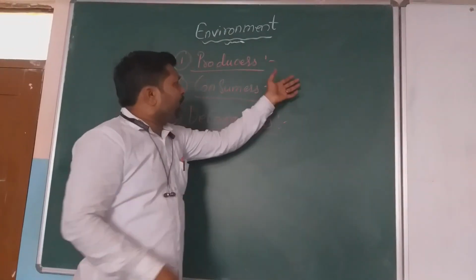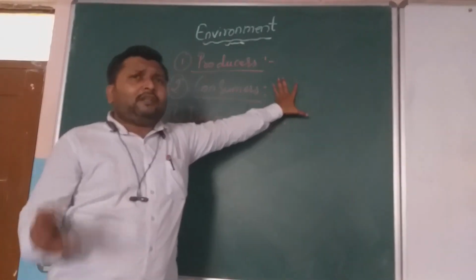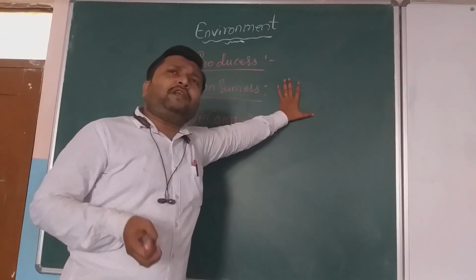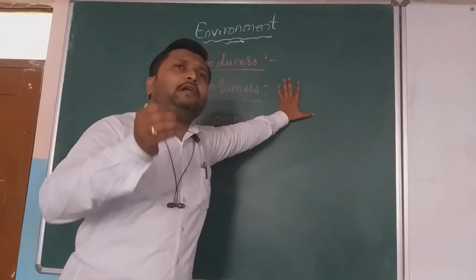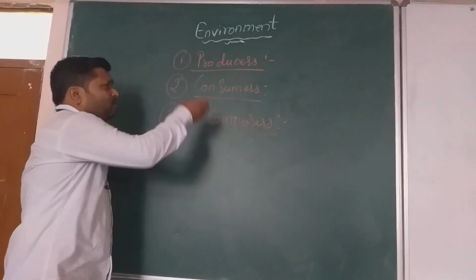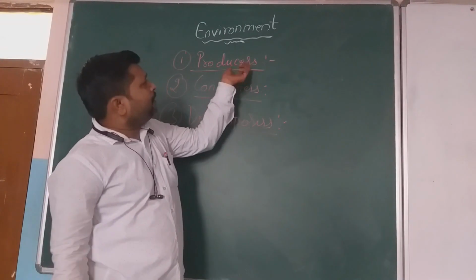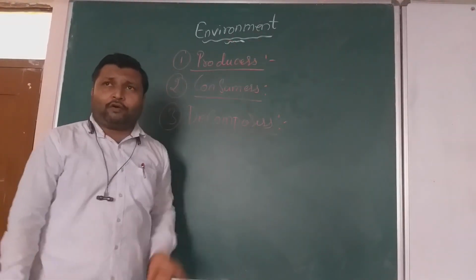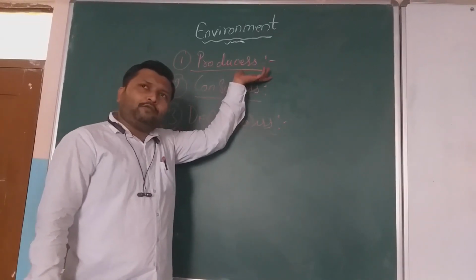With the help of this, the plants prepare their own food. Why? Because plants have chlorophyll, where the photosynthesis process takes place, and due to which the sun rays, the solar radiation, are used, and from that the plant can produce its own food. Once the plant produces the food, we call them producers.